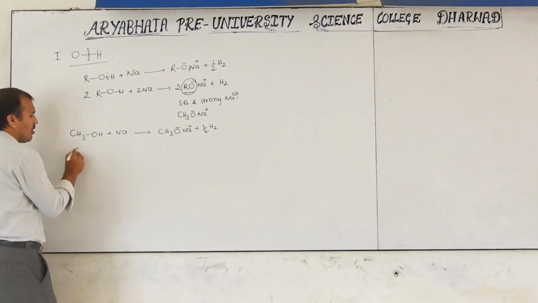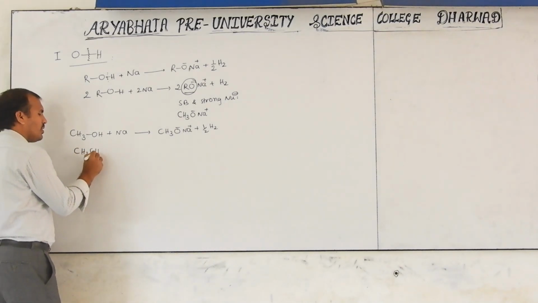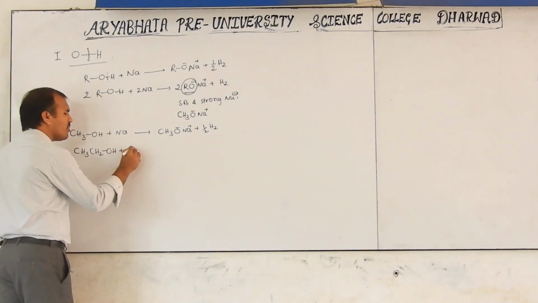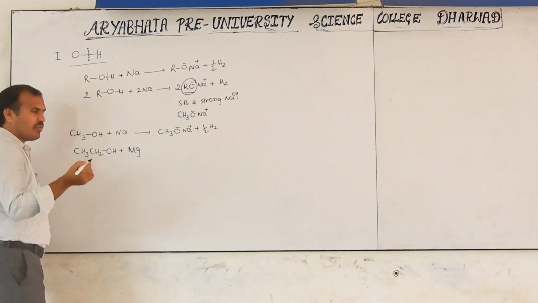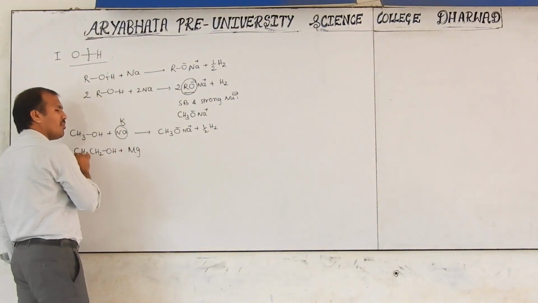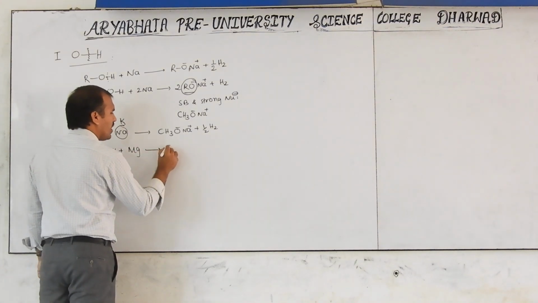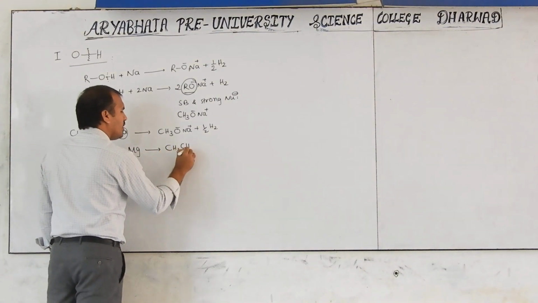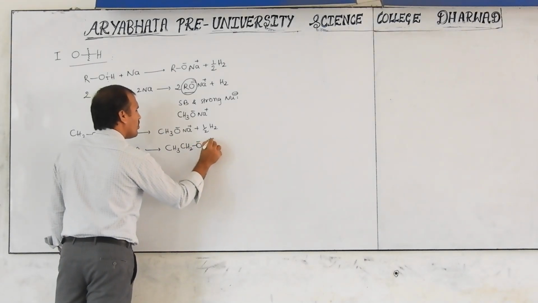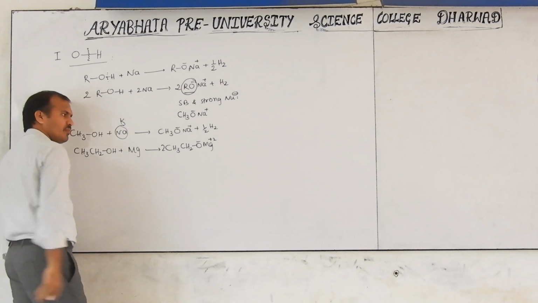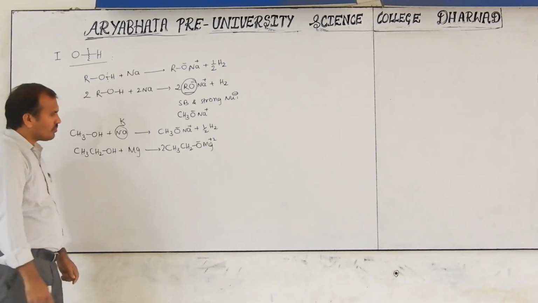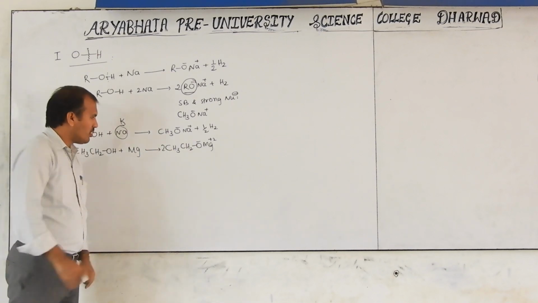Now take ethyl alcohol, CH3CH2OH. You can take any other metal here also, for example magnesium, according to your text. Whatever we are doing, you can take sodium or potassium, no problem. Next, you will get CH3CH2O, minus here, plus here, and to make it balanced it should be 2 moles. This part is 2 moles liquid. Okay? But it indicates both. That's why.